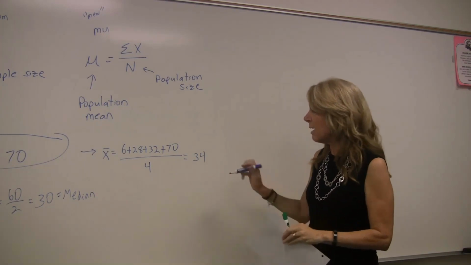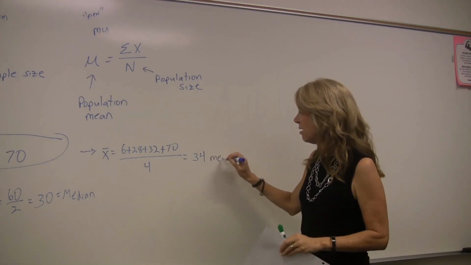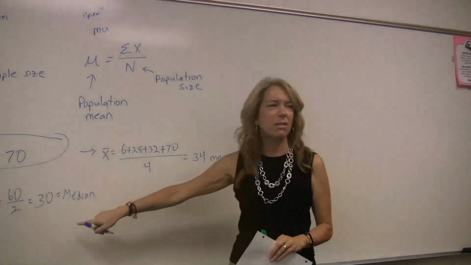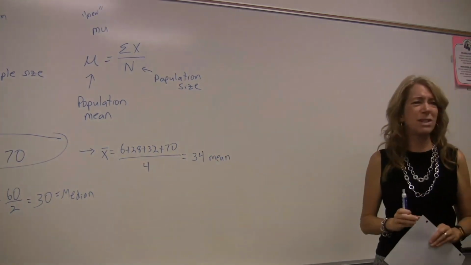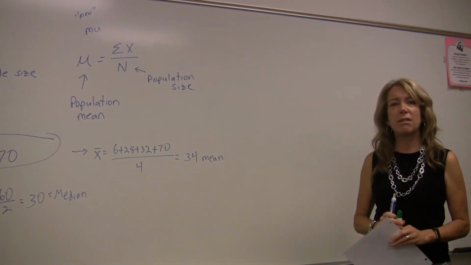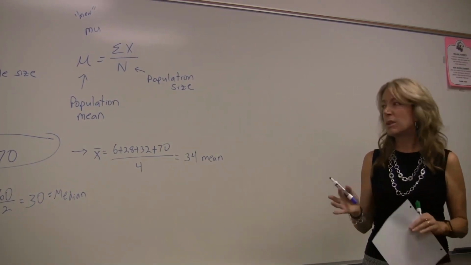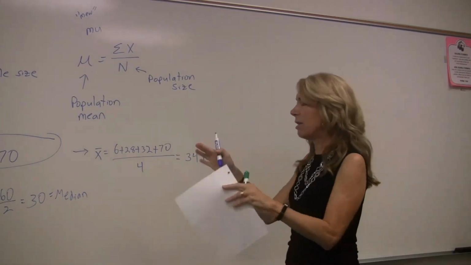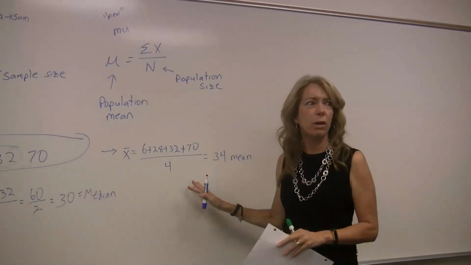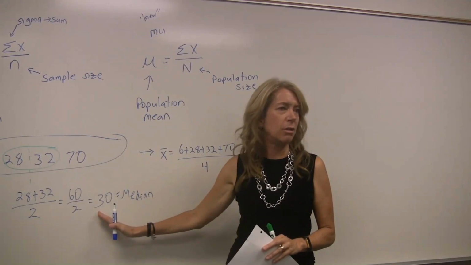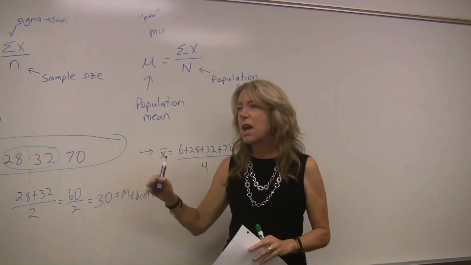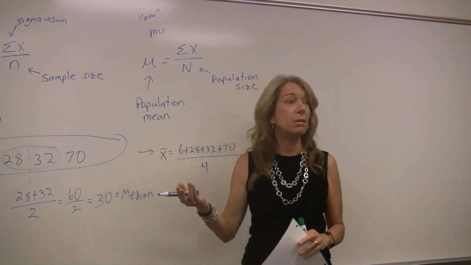So this is a measure of center. And this is a measure of center. With this short list, we could sit here all day and argue about which one's better. But we're just kind of describing what's typical. And what's typical is if you spread them all out evenly, everyone's around 34. This is saying that exactly half of the people are older than 30 or younger than 30. There's not only one way to talk about what's typical.